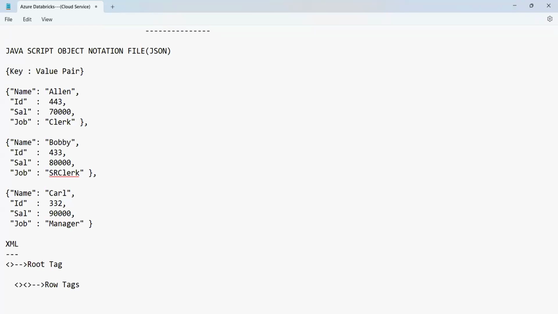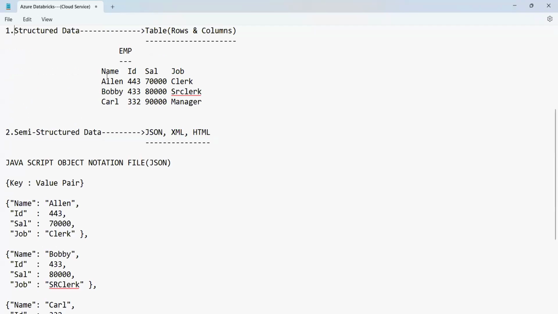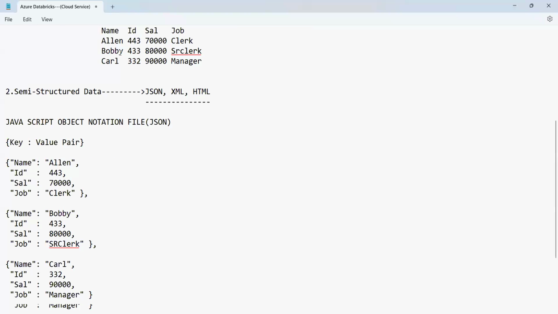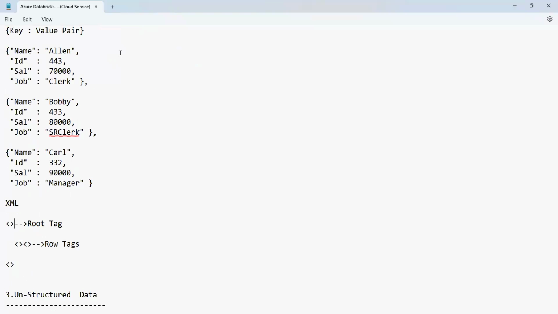Generally, this is called a root tag. The root tag is the main tag from where the data starts. That means the data starts from the name of the table, no? So I can say that this will become your root tag, and this is called the opening root tag.